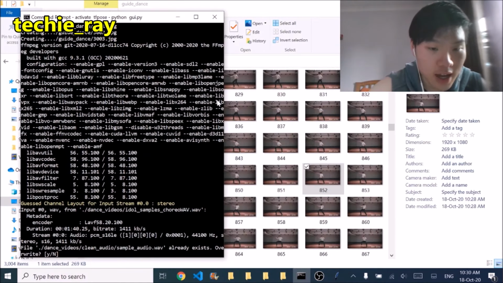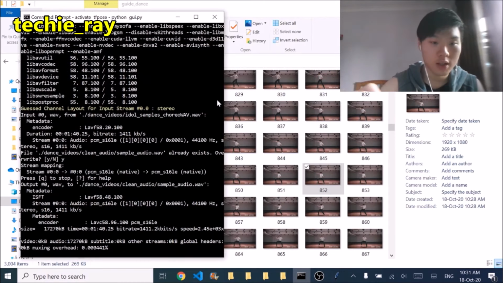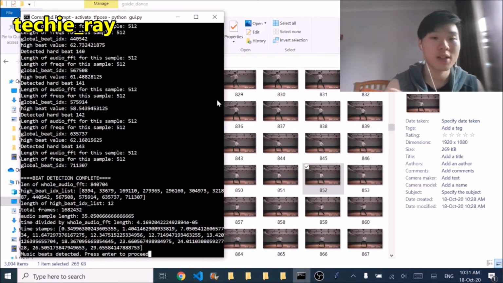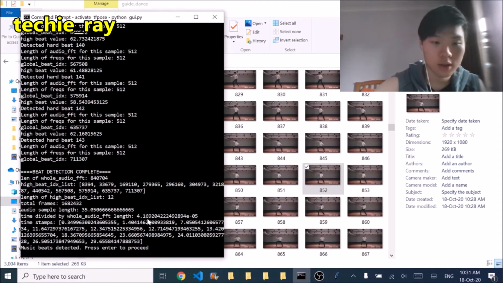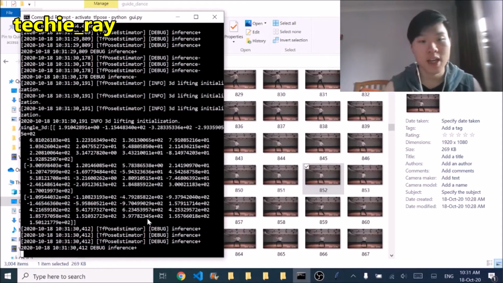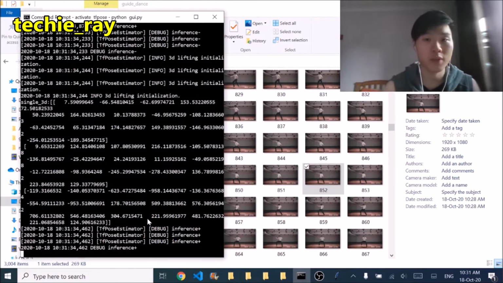Alright, so here the app has extracted the audio from dance samples. Yep. So right here the app is doing its best to detect the beats of the audio sample as well as the input music file. Yep, and now here, the app is relying on the timestamps of the beats to pick out the appropriate point poses of the sample video.